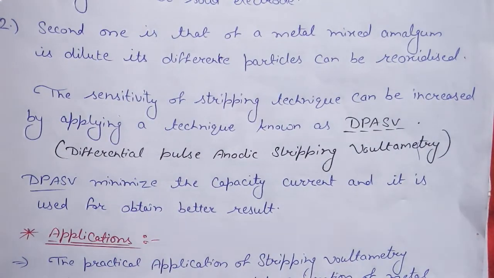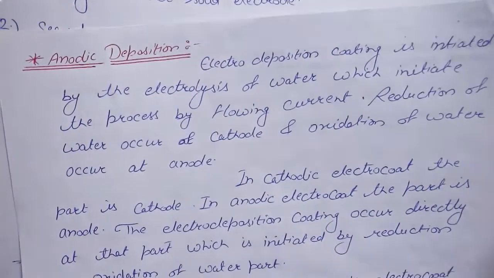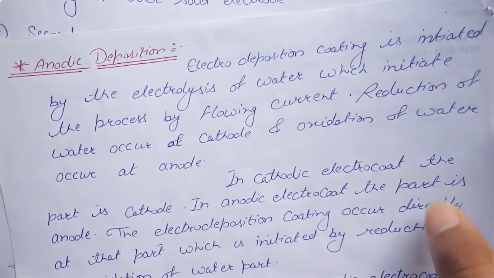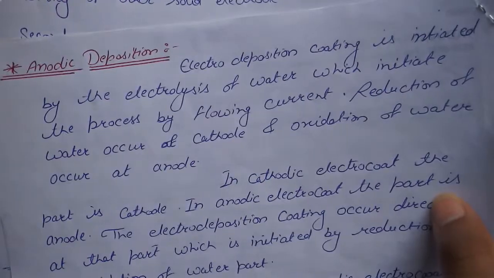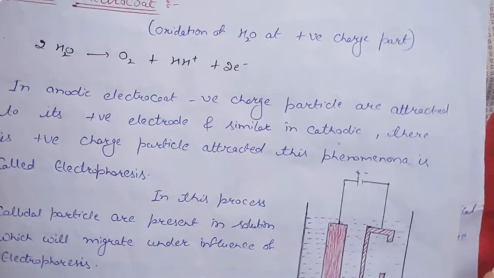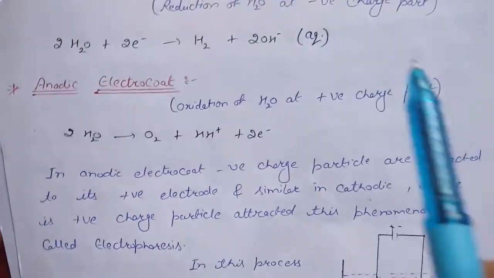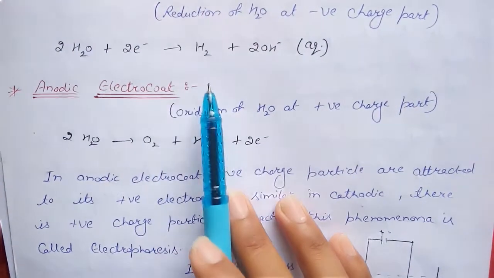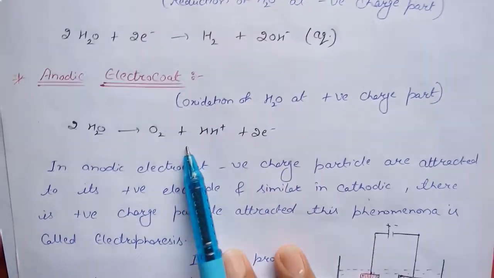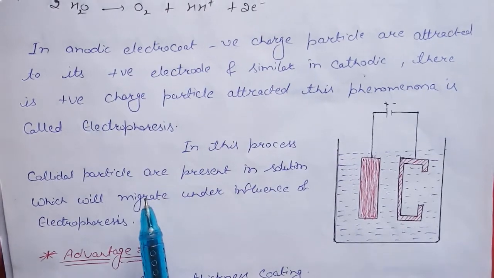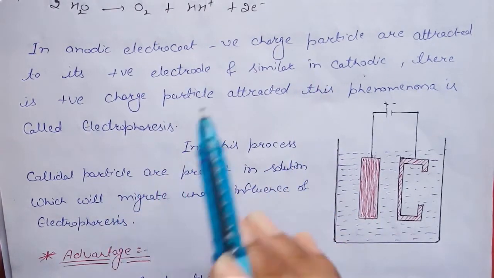Then anodic deposition: what do we mean by anodic deposition, and how does anodic deposition take place? Then what the cathodic electrocoat process and the anodic electrocoat process are, and after that, the advantages of it. So it's an important video for anodic deposition and stripping voltammetry.